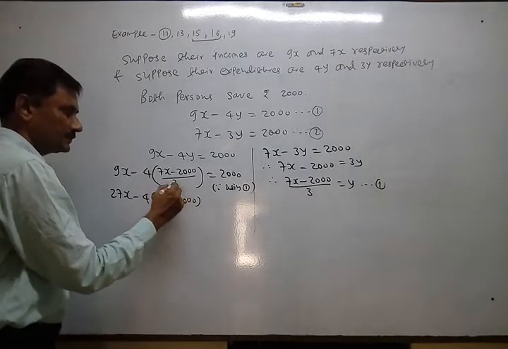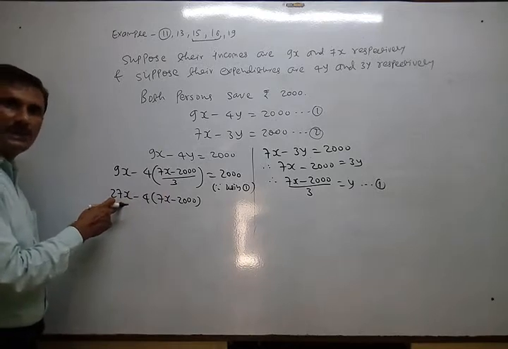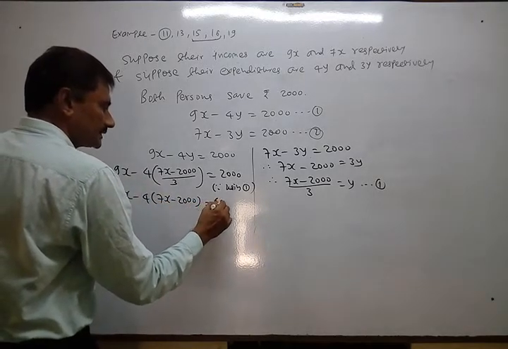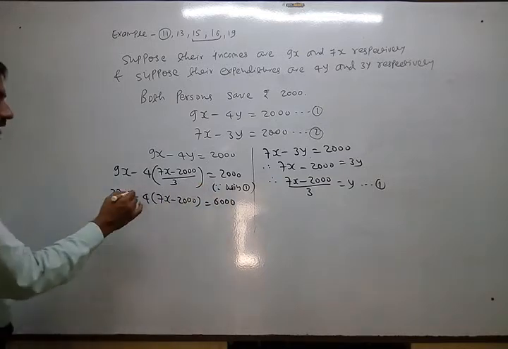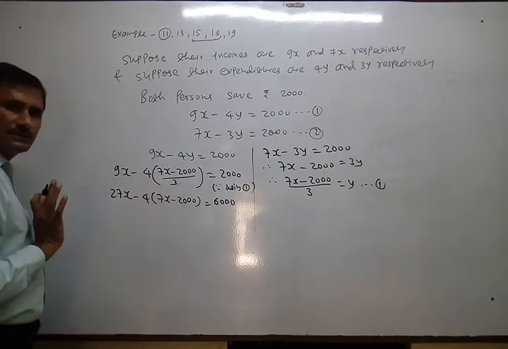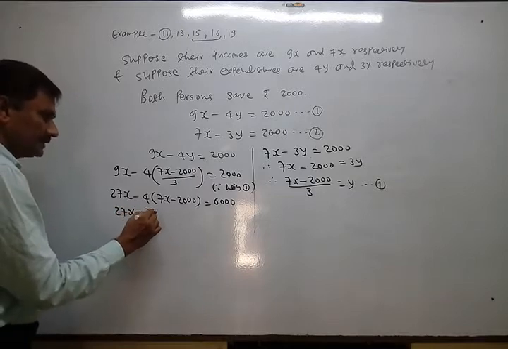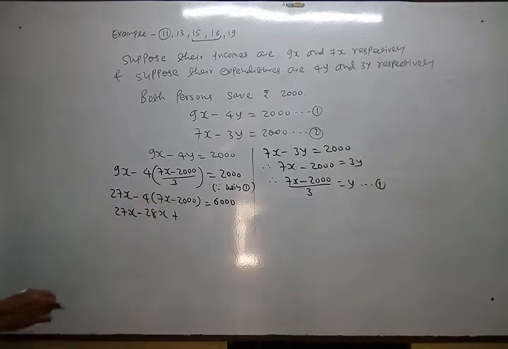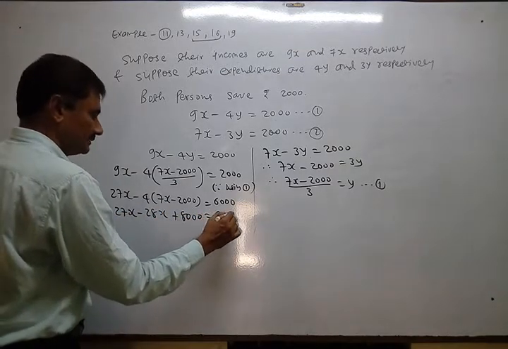That is our purpose, to remove 3 from the denominator. That's why we multiply the whole equation by 3. Now it becomes 6000. So the whole equation is multiplied by 3. Actually 3 is cancelled out. So it is 27x minus 28x plus 8000 equal to 6000.